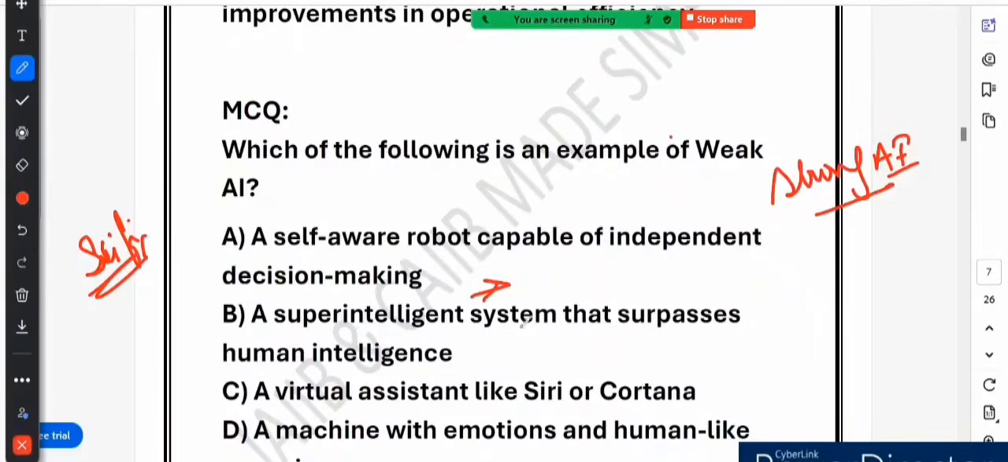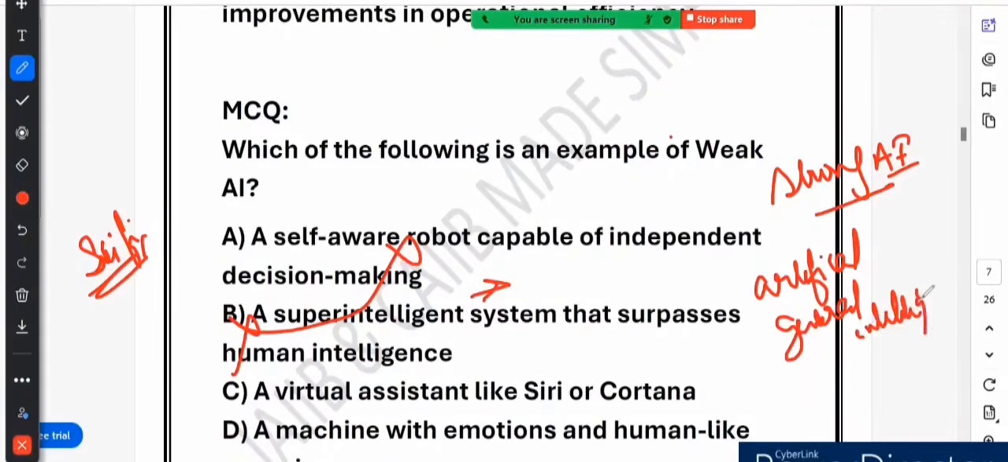Option B says a super intelligent system that surpasses human intelligence. This is also incorrect. This refers to super AI, not weak AI. Super AI, also called artificial general intelligence. So the other name of super AI is artificial general intelligence. This is another name of super AI, right? So that would be an AI system that can outthink humans in every way, learning, reasoning, problem solving, even creativity. But right now, no AI system can surpass human intelligence, right?